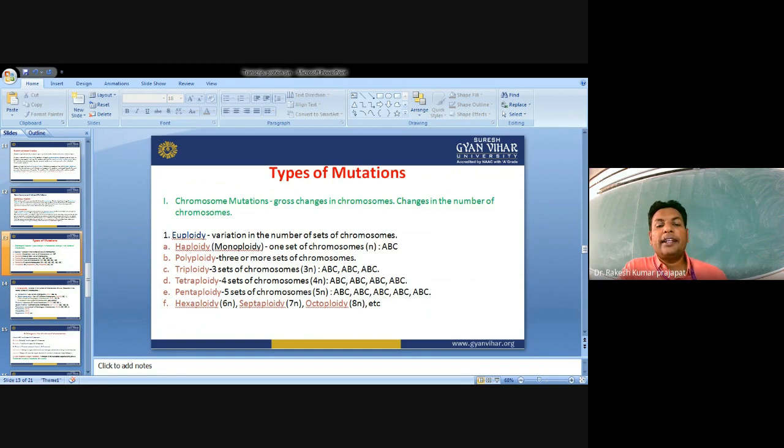It means single nucleotide or nucleotide pair. Then this type of mutation is called point mutations. Point mutation may occur due to one of the reasons, either deletion of the mutations, point mutation which is caused due to loss or deletion of some portion of single nucleotide pair in a triplet codon or cistron of genes, called deletion mutation. Then insertion or addition mutations.